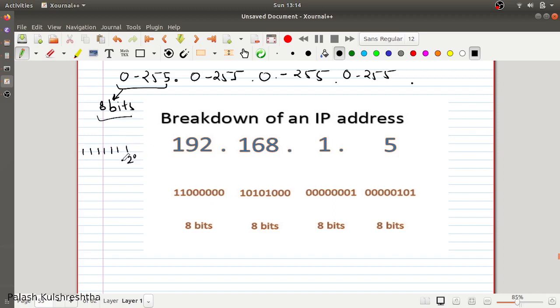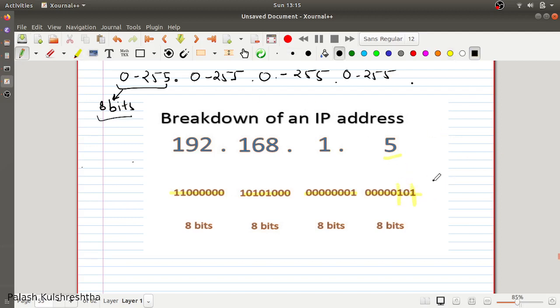2 raised to power 0 plus 2 raised to power 1 plus 2 raised to power 2 plus 2 raised to power 3 plus 2 raised to power 4, like this, and then you will be able to get 255. And the presence of 1 inside the bits makes an IP address. For example, here 5 is represented as 2 raised to power 0 plus 2 raised to power 2.